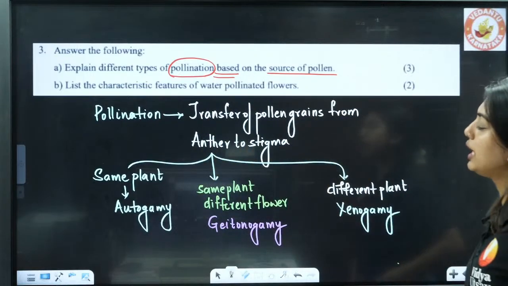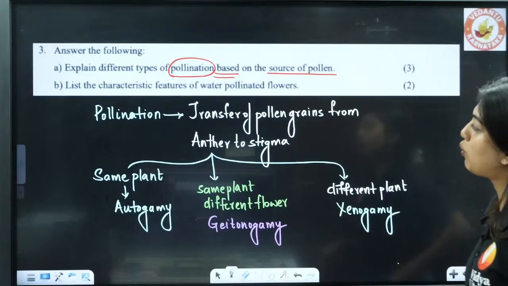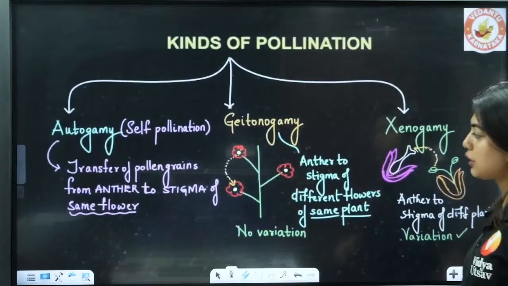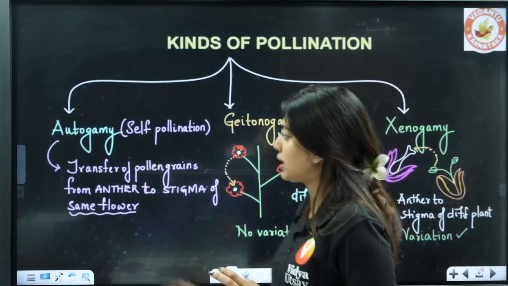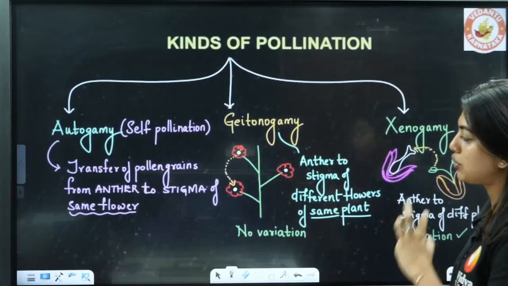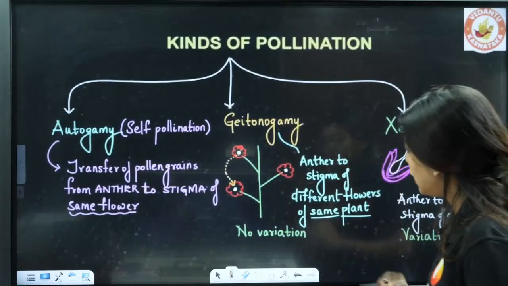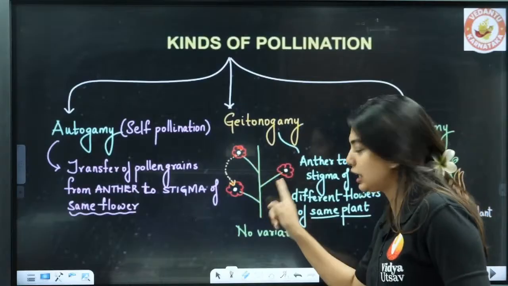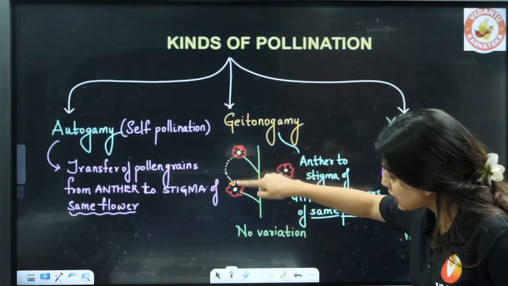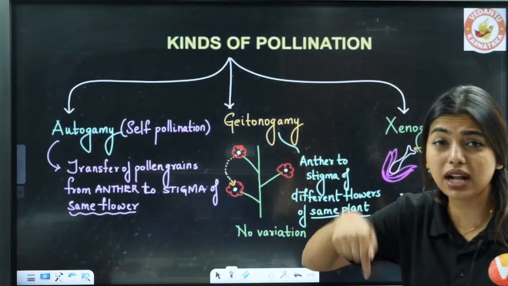Second question, see, list the characteristic features of water pollinated flowers. So what are the characteristic features of water pollinated flowers? Here I have drawn a diagram. Autogamy is self pollination, transfer of pollen grains from anther to stigma of the same flower. Geitonogamy means in the same plant there are 2 different flowers, male and female. So it goes from this flower to this flower, but the same plant, students.